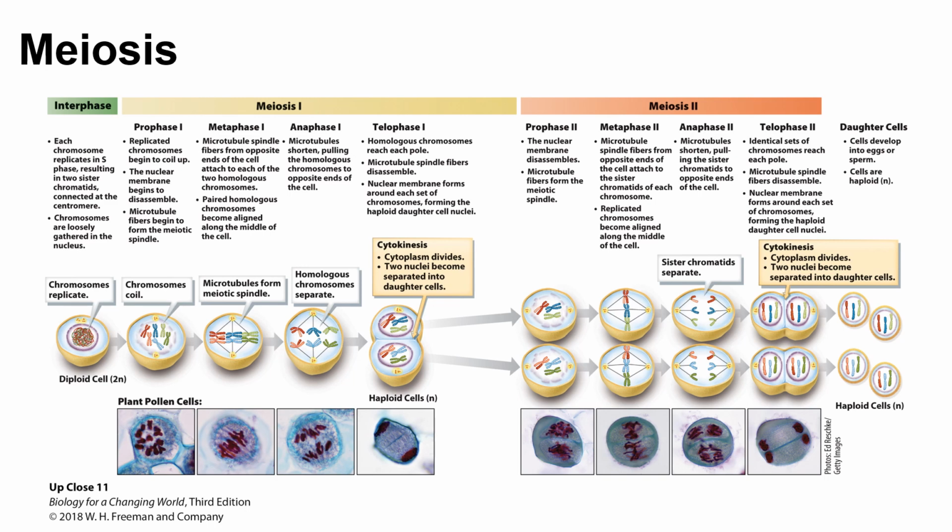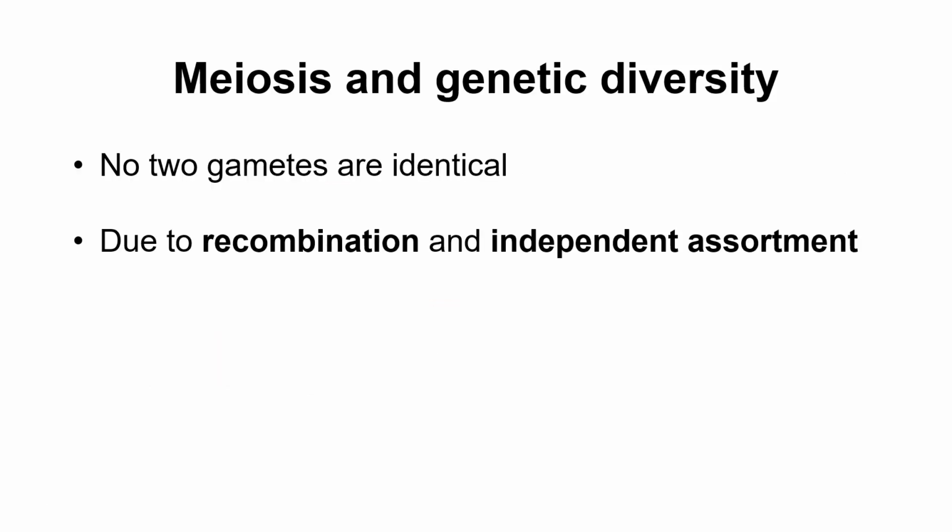So one of the things about meiosis is that at the end, the cells are going to look different than the parent cells. They're going to look different in terms of the amount of chromosomes that it has. So it's going to have half the number of chromosomes than the parent cell. And it's also going to look different in terms of the combination of alleles that are found within each chromosome. So overall, meiosis is important for genetic diversity.